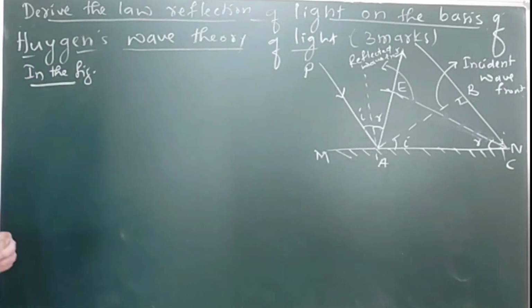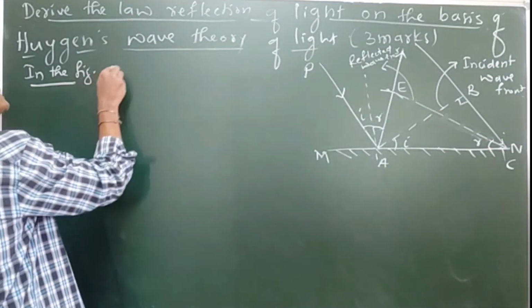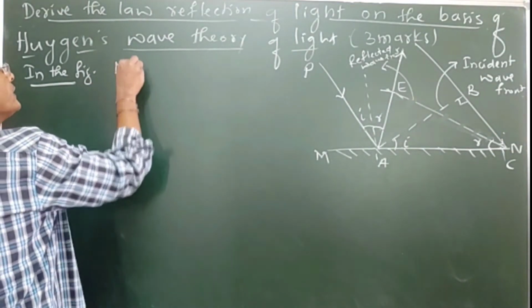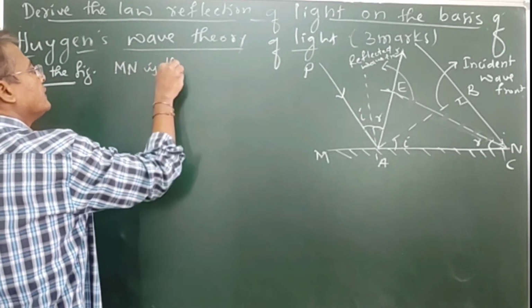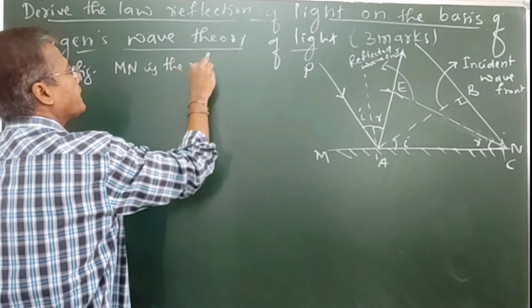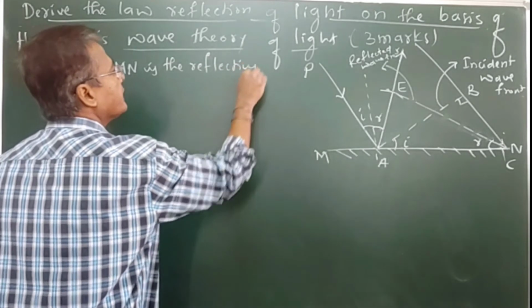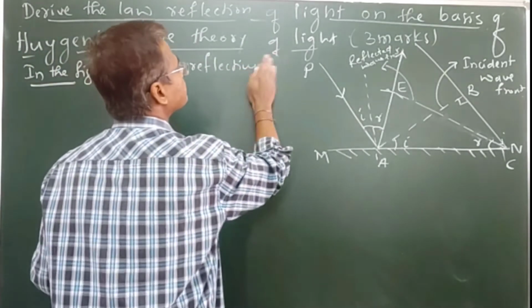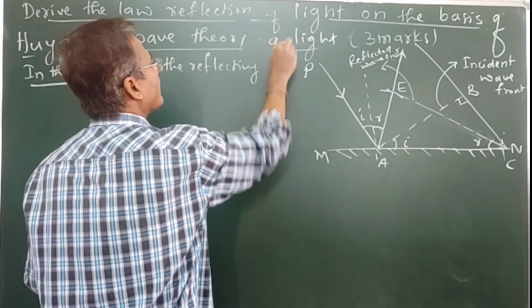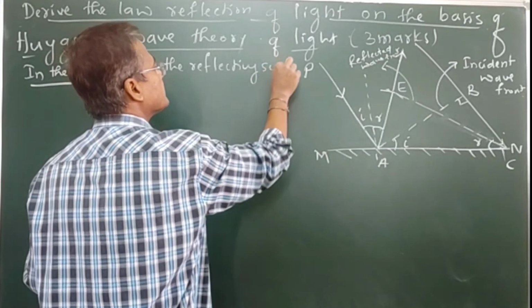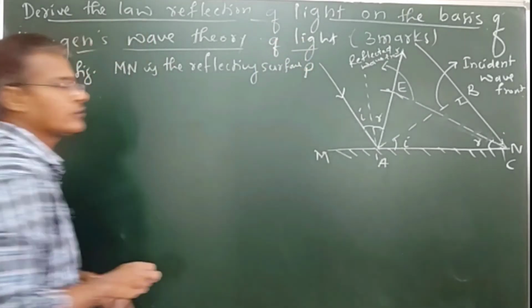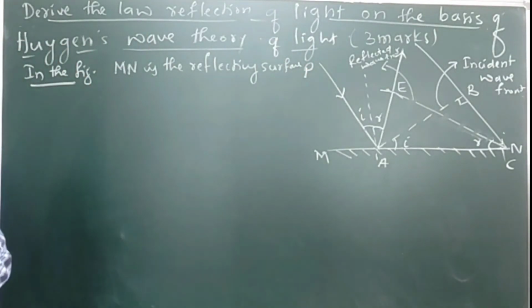In the figure, MN is the reflecting surface.